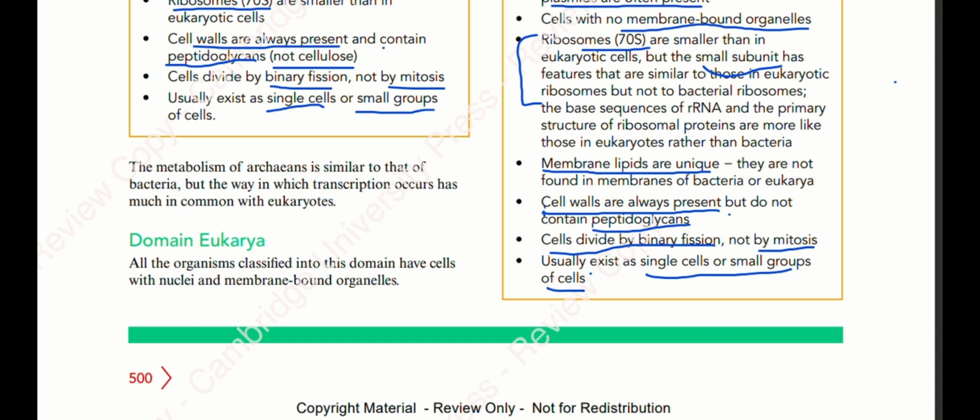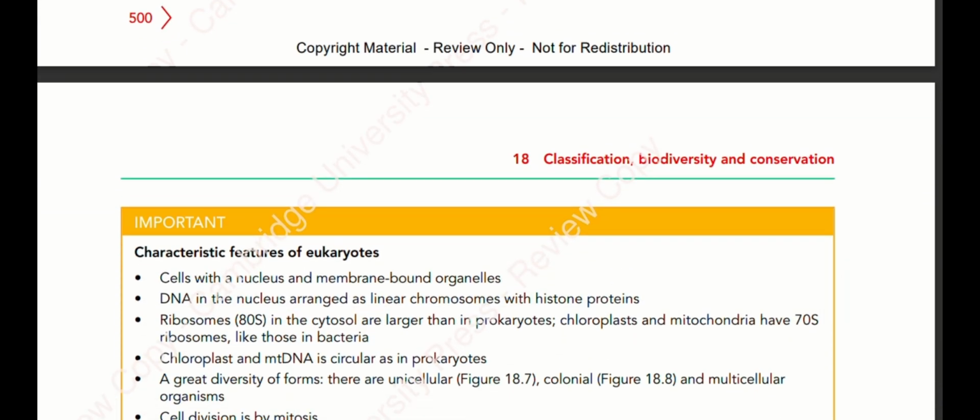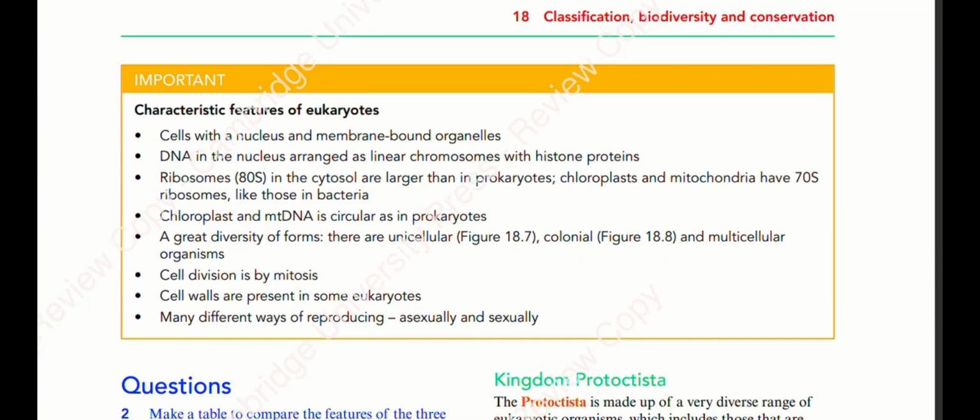Okay, now is the last domain, and it is eukarya or eukaryotes, mainly plant and animal cells. We also discuss protists and fungi as well. So there are four main kingdoms which we discuss under eukaryotes. So let us discuss eukaryotes. Eukaryotes are living organisms where the cells have a well-defined nucleus. So they contain a nucleus and they have membrane-bound organelles. All the membrane-bound organelles are present, like mitochondria, chloroplast, Golgi body, endoplasmic reticulum, etc.